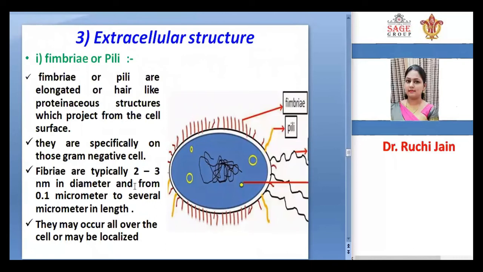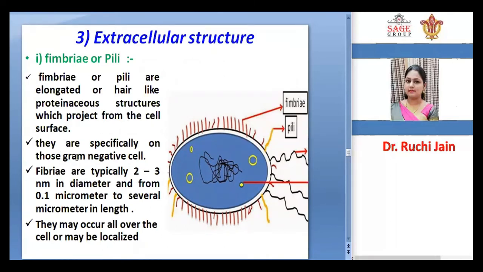Extracellular structures comprise fimbriae and pili. This is fimbria and this is pili. Fimbriae or pili are elongated hair-like proteinaceous structures which project from the cell surface.